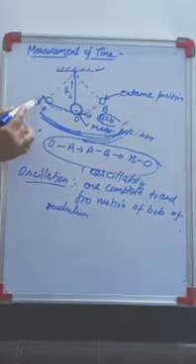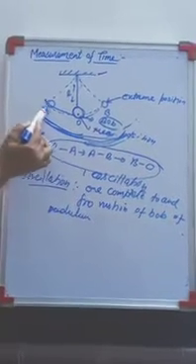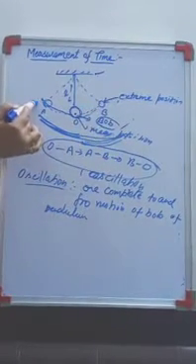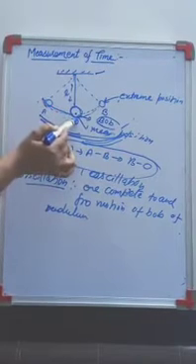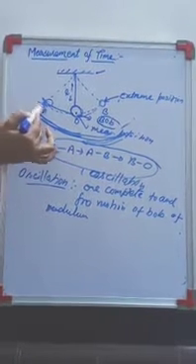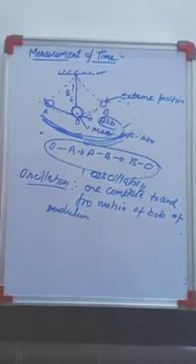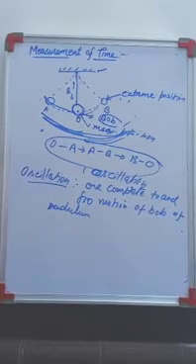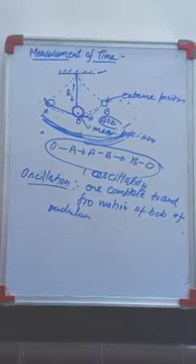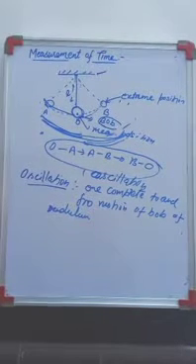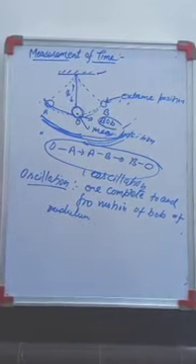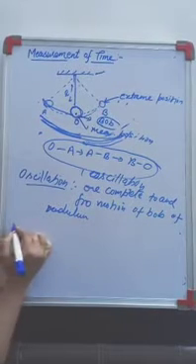Either I can take it from one extreme to the other extreme and then back, or from the mean position to the first extreme, then to the next extreme, and then coming back to the mean position. That is called one oscillation, the complete one cycle, the complete to and fro motion of the bob of a pendulum.